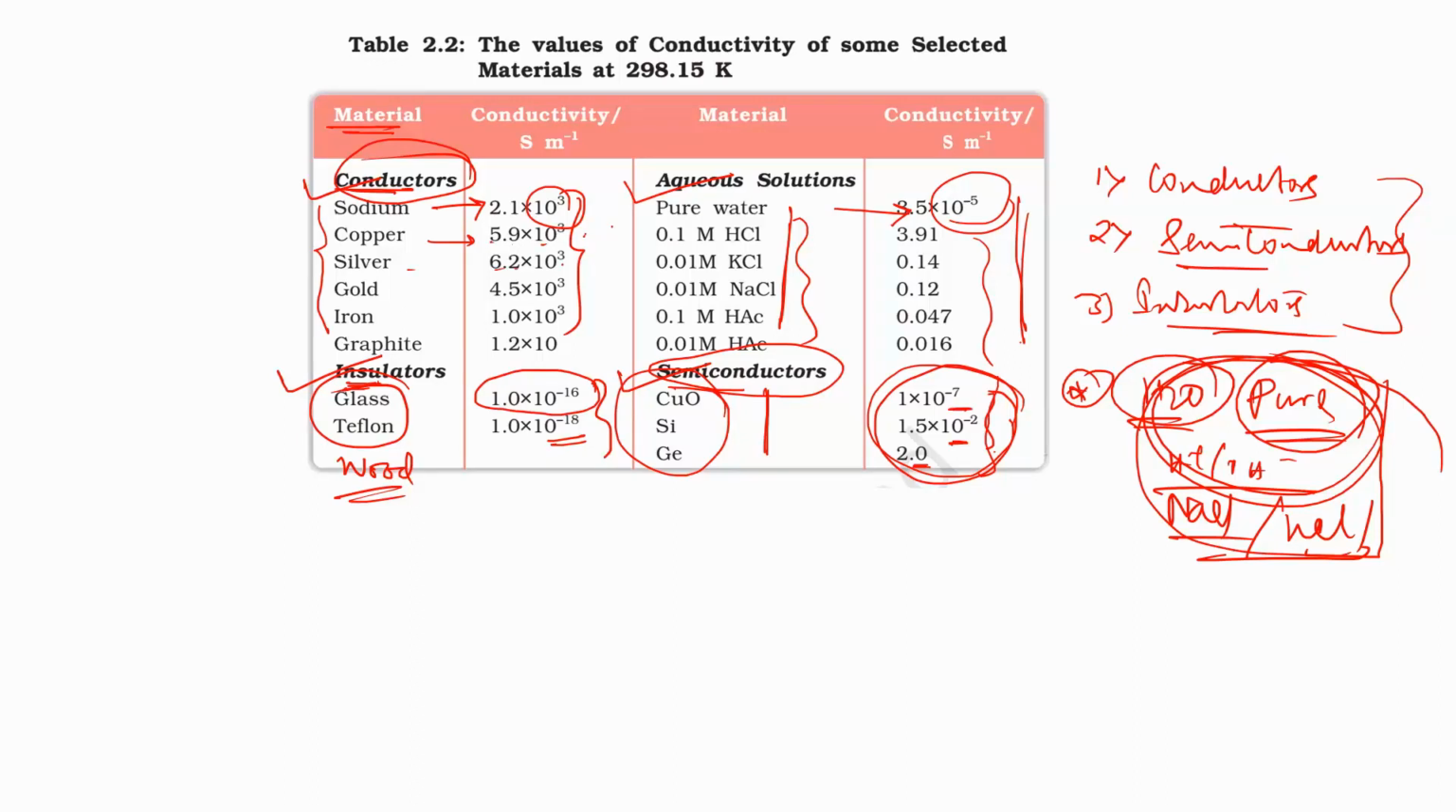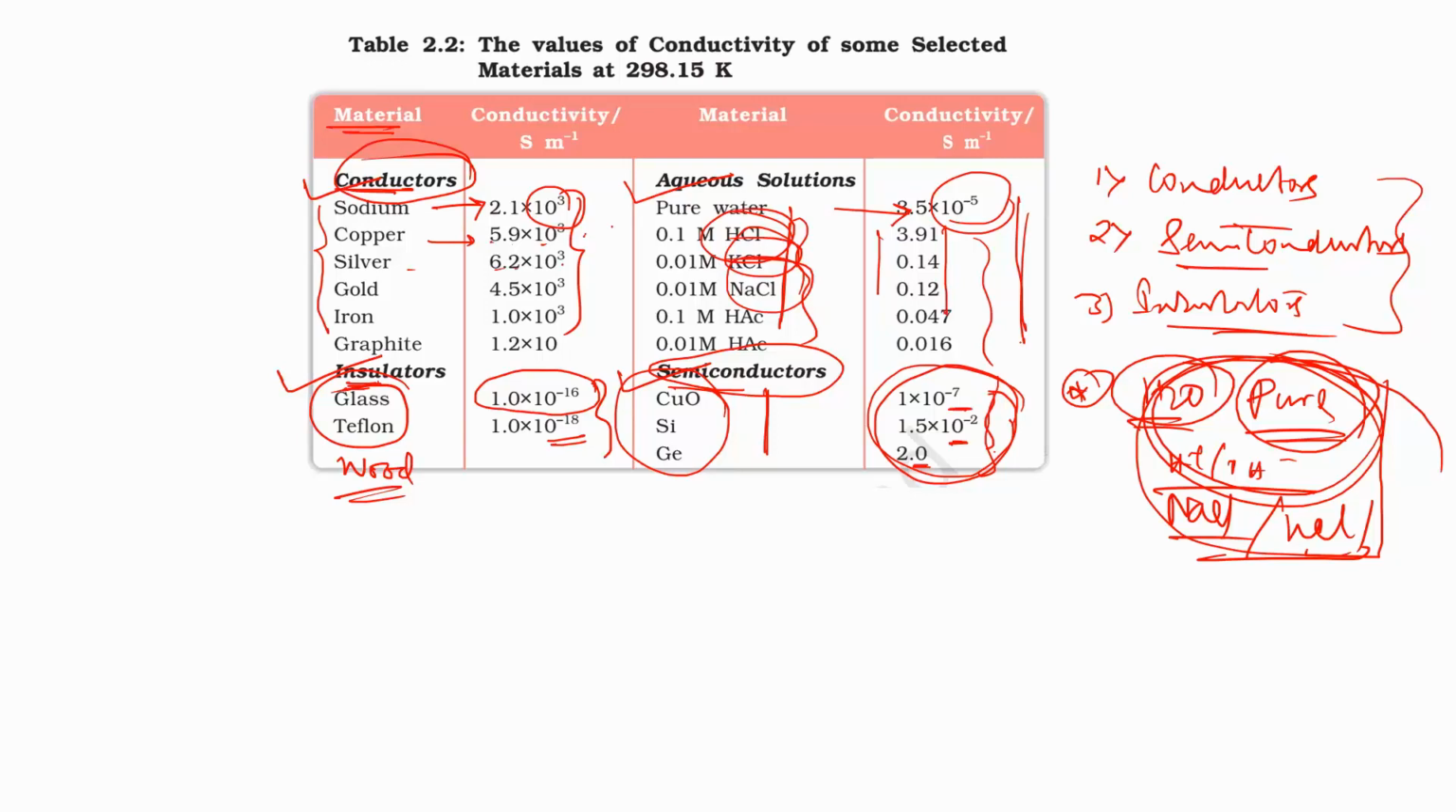But if you go to the strong electrolytes, like KCl, NaCl, these are strong electrolytes. When we add this type of strong electrolyte to the aqueous solution, then the conductivity value goes positive, and it is 3.91, 0.12, 0.12. So this type of solution is able to flow current.